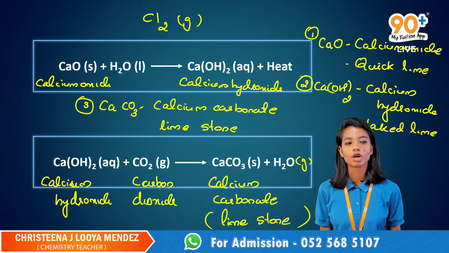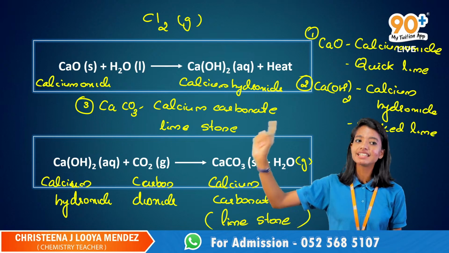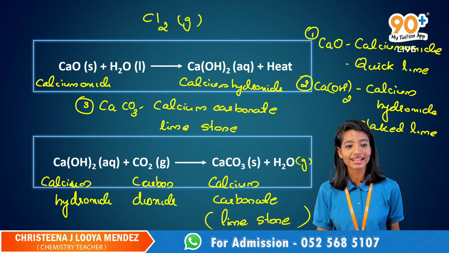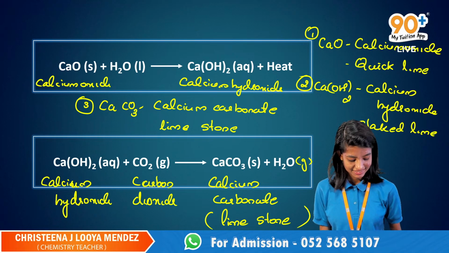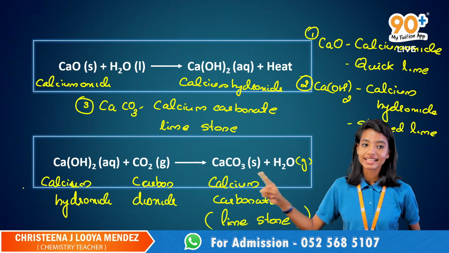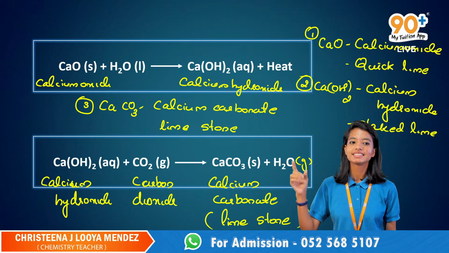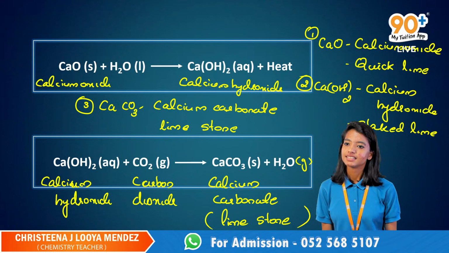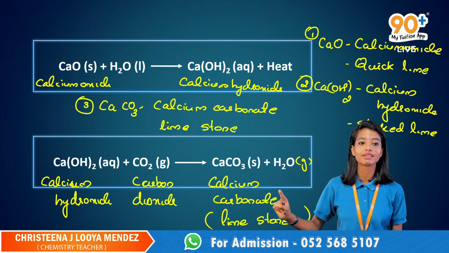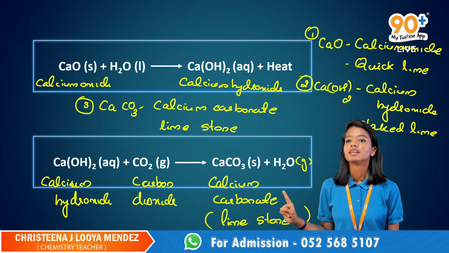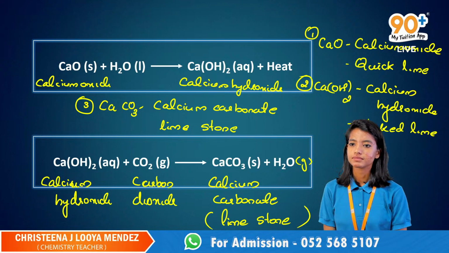Definitely Cl2 is a gas and it's a product, right? You cannot neglect anyone. So it's a product, even though it's a gas. So definitely it's not a combination reaction. The first one is a combination reaction, but the second one is not. Don't get confused with that.